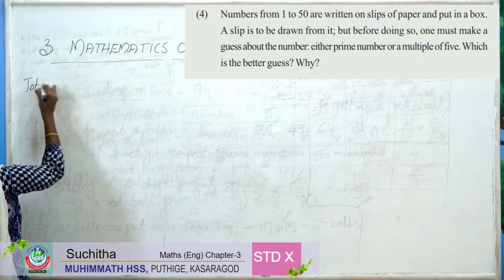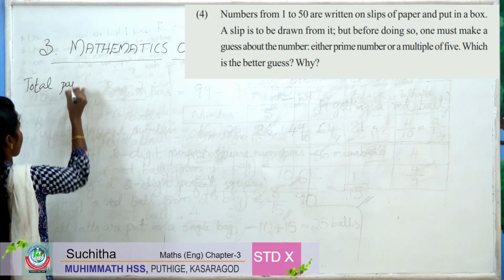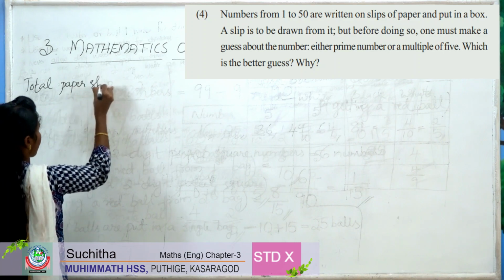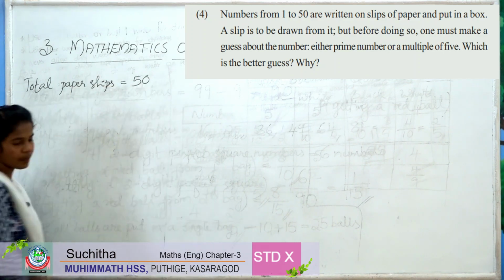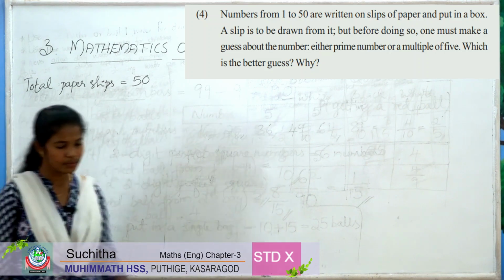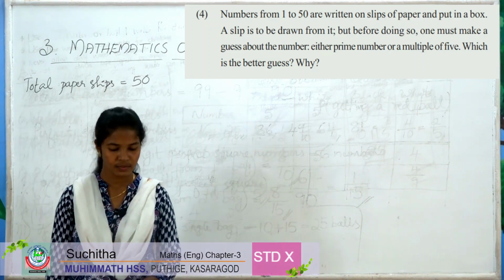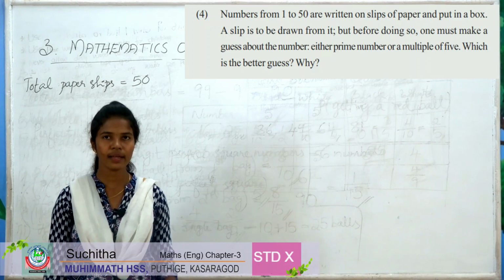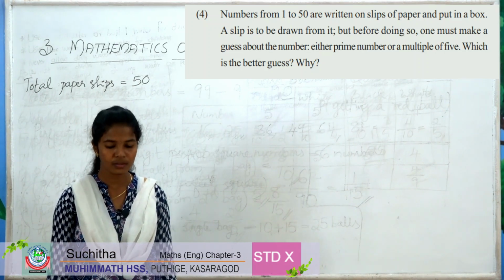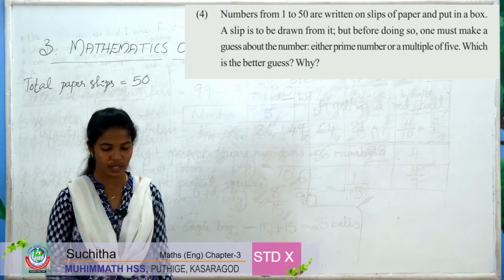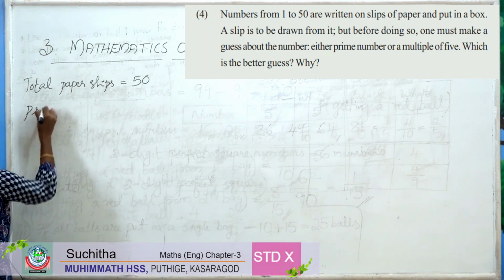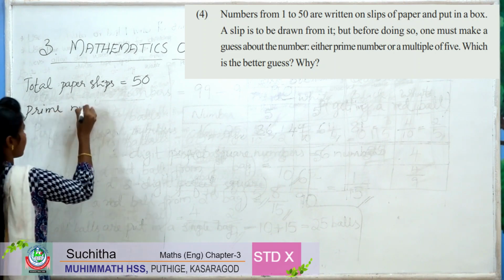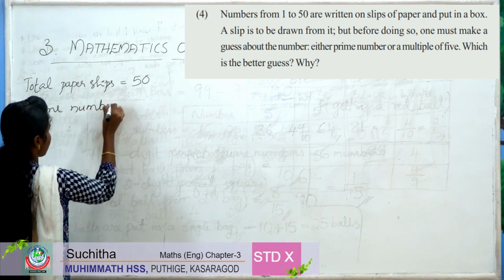Total paper slips is 50. So one must make a guess. What is a guess? The numbers are either prime or the multiples of 5. So let's see the prime numbers. What are prime numbers?